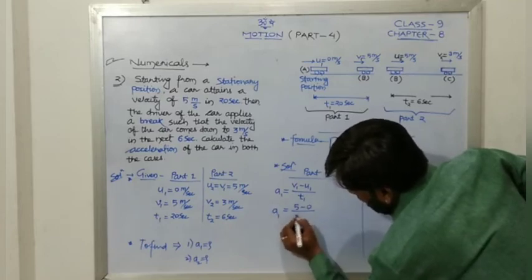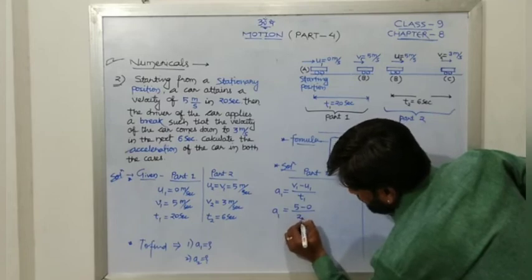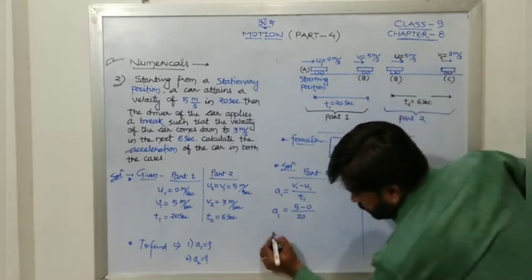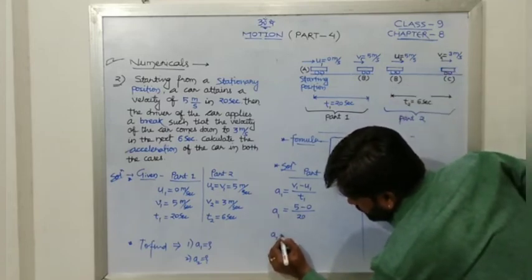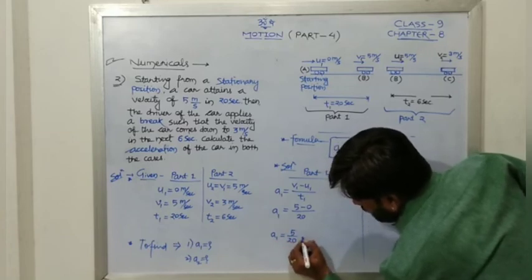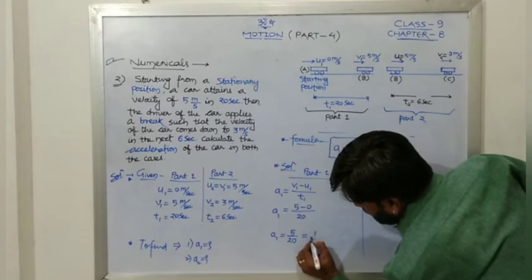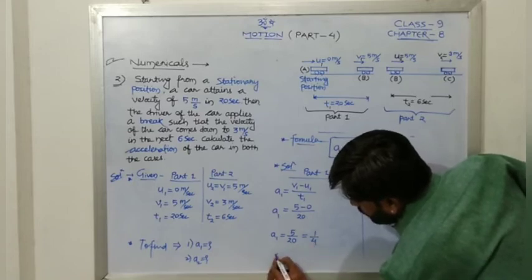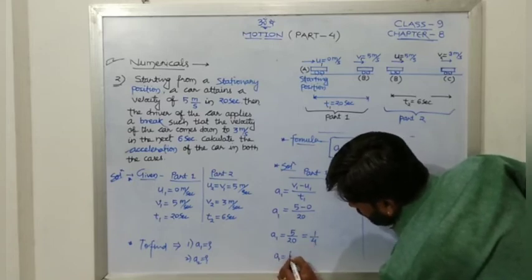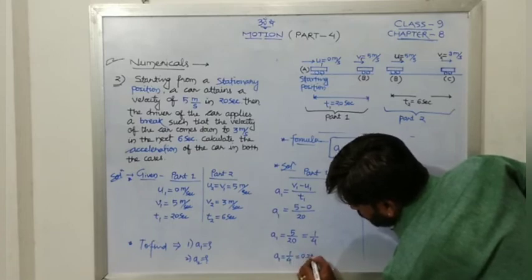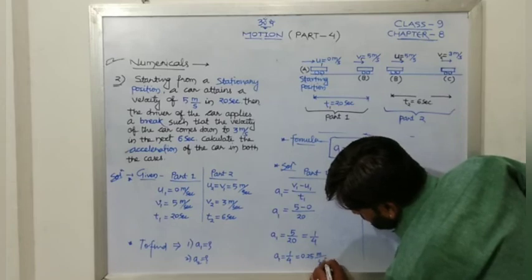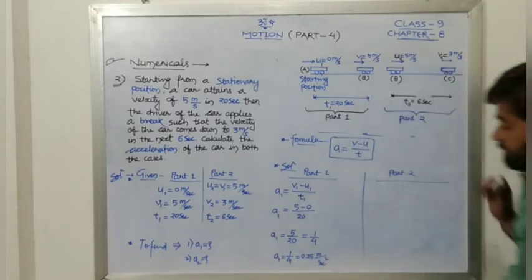This is a1, and time is 20 seconds. No problem. So a1 will be equals to how much? 5 by 20. That is 5 1 is 5, 1 by 4. So a1 will be equals to 1 upon 4, or 0.25 meter per second square. It is the unit of acceleration.